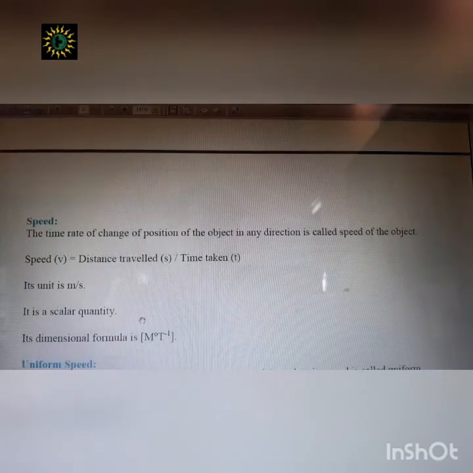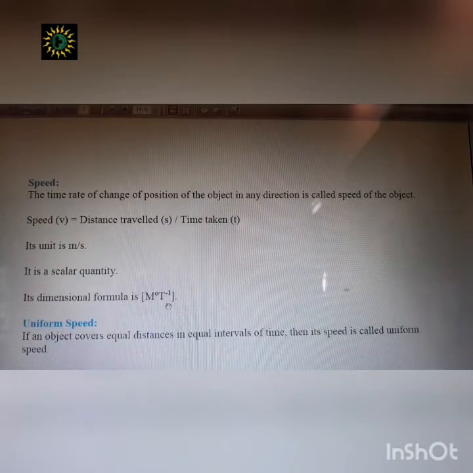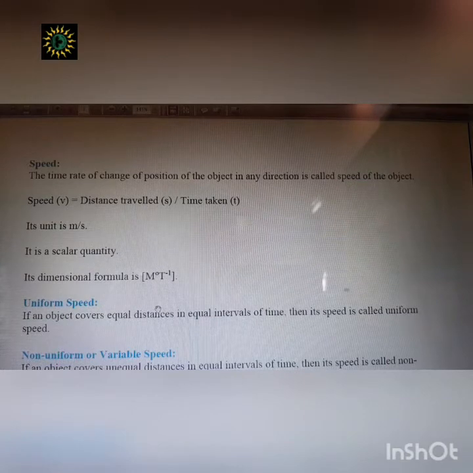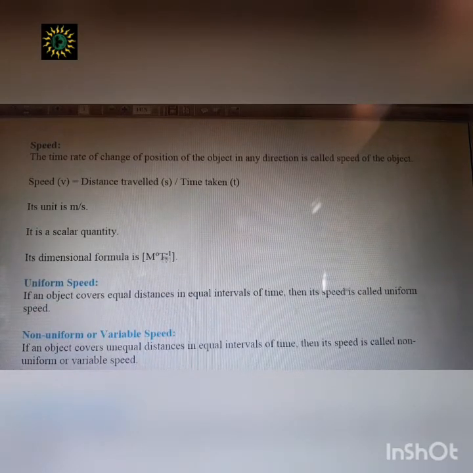Now we will discuss speed. You know, the time rate of change of position of an object in any direction is called the speed of the object. Speed is also a scalar quantity. It is the distance traveled divided by the time taken, and its dimension is this. You already know how to derive the dimensional formula of any physical quantity, so you can check it.